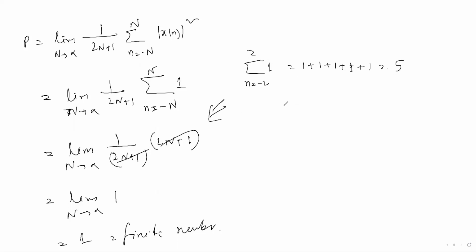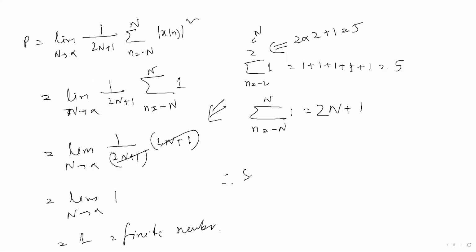Or you can write, there is a formula: if -n to n is there, suppose 1 is there, then we write it as twice n plus 1. Because we can use this formula also. Here n is 2, no? So twice into 2 plus 1 is 5. Is it clear? That's why here I have written twice n plus 1. So it is cancelled out, it is 1, so a finite value. So the given signal is a power signal. Is it clear?